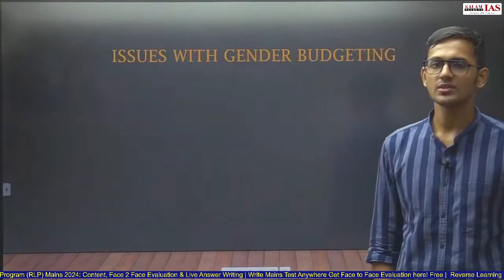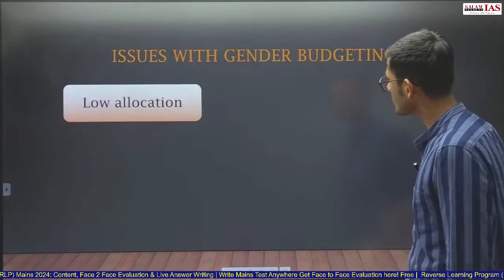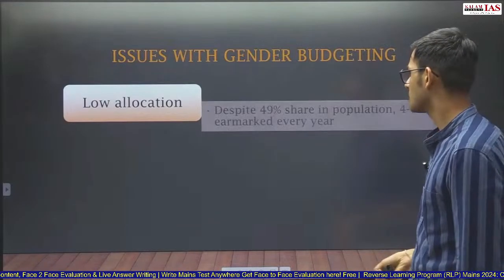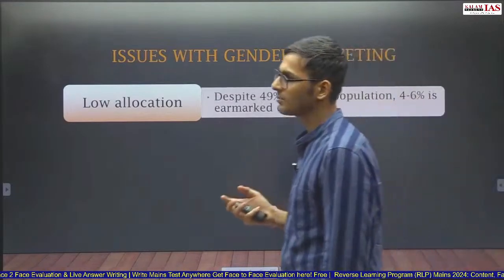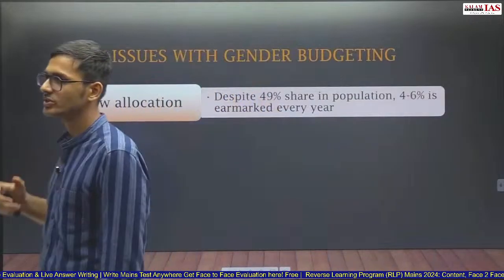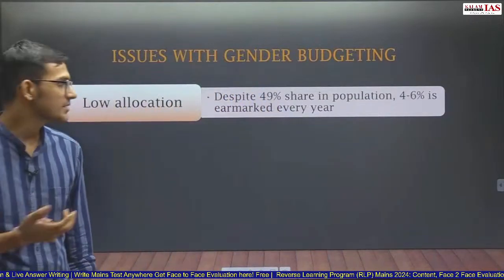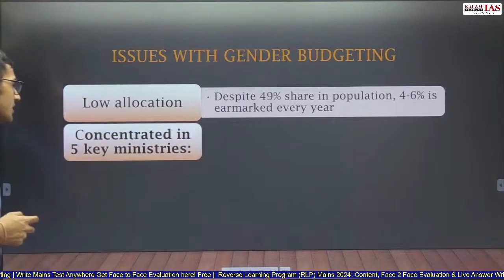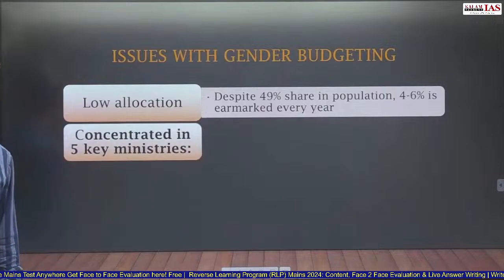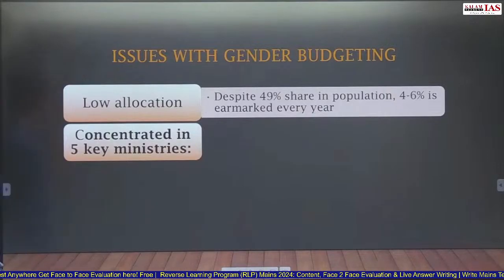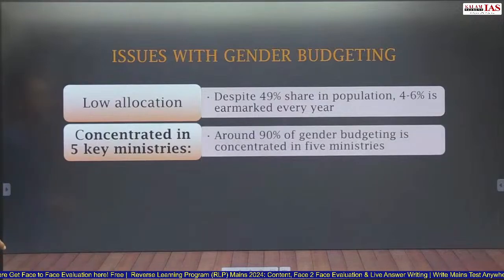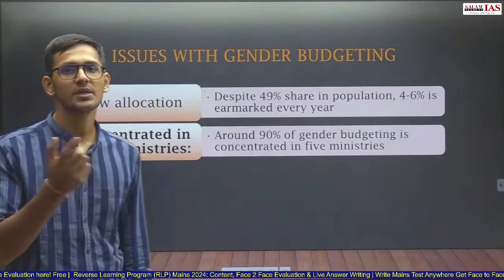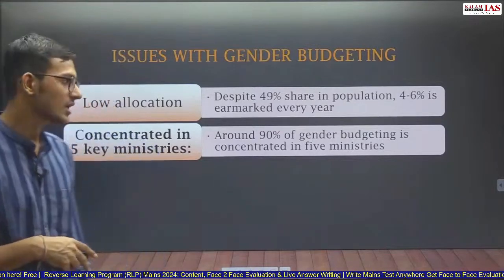So what are the issues that are there in the gender budget? First is low allocation itself, despite women being 49% of the population. The share of gender budget in the complete budget is around 4 to 6%. This year it is 6.5%. Second, it is concentrated in 5 key ministries. There are only 4 or 5 ministries which focus upon gender budgeting, and the majority of it is around MGNREGA. So 90% of the gender budget is concentrated in 5 ministries. In the rest of the ministries, the gender budget is almost negligible.